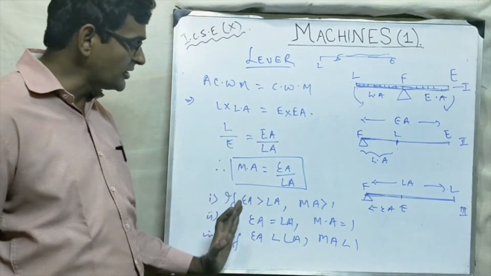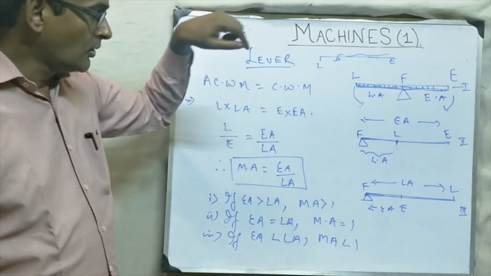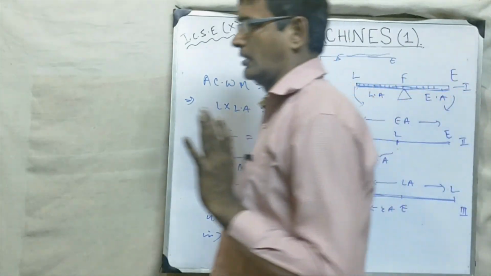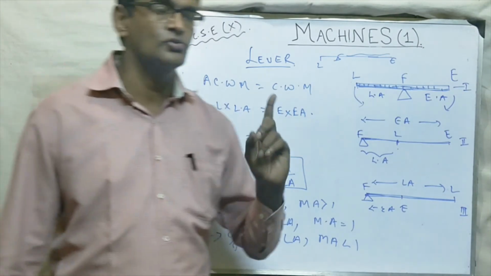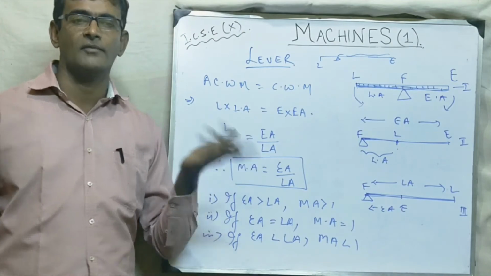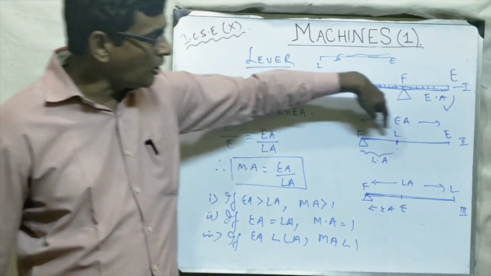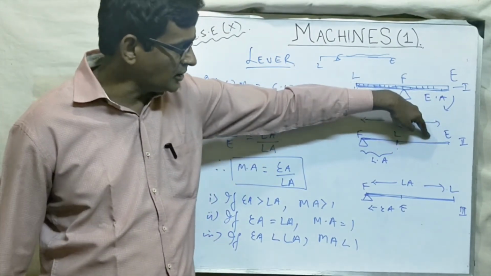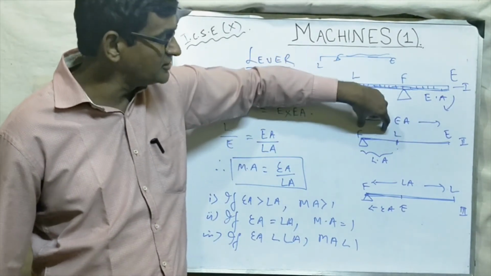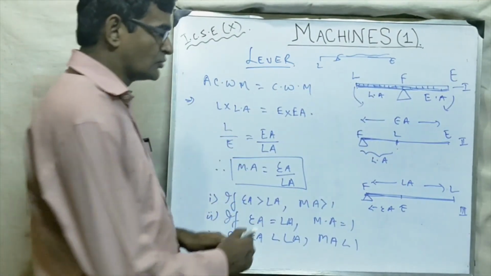So what about MA? MA of class 1 lever can be anything. Class 2 lever. A question comes in ICSE: why is MA of class 2 lever always greater than 1? They may ask, which class of lever has MA always greater than 1? So class 2 lever. Why? See, effort arm is this side now. So this distance will be always greater than this distance. Is it possible that this distance is less than this distance? No, never.